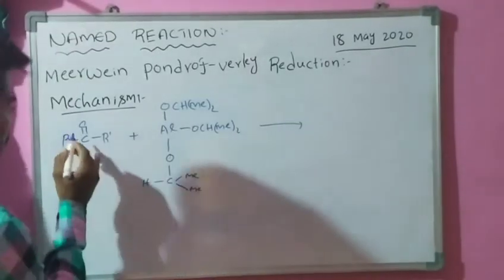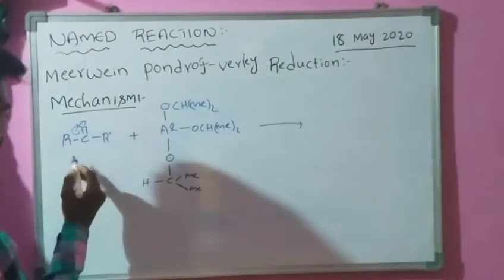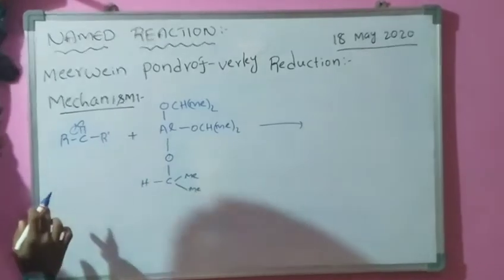Here this double bond migrates, and here it forms a carbocation.